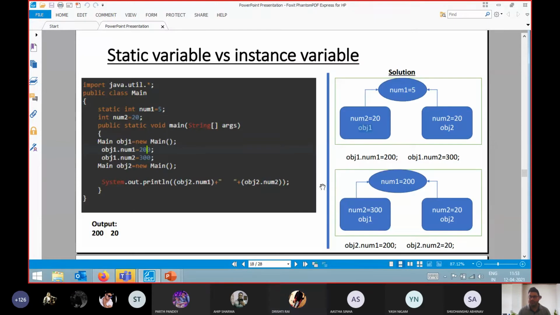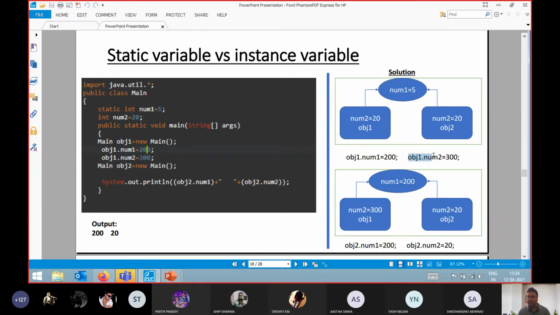Okay. So see, after this, what will happen? We are performing this operation. Always remember obj1.num1: in object one, I am updating the value of the num1 variable, and num1 is my static variable. So I will update the value of num1 to 200.